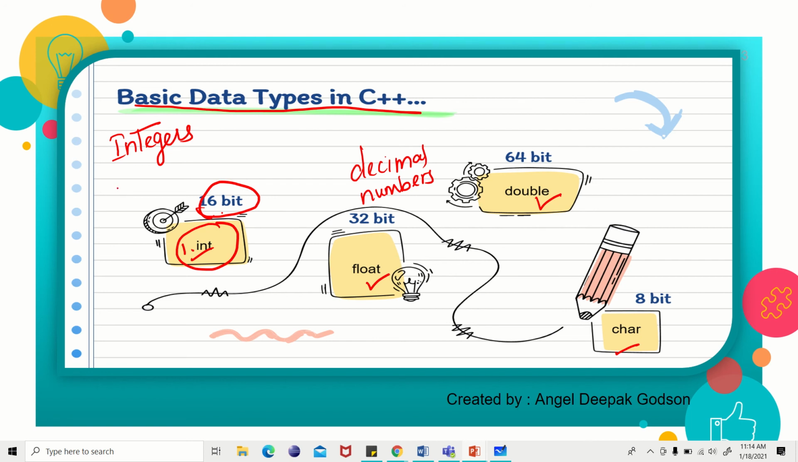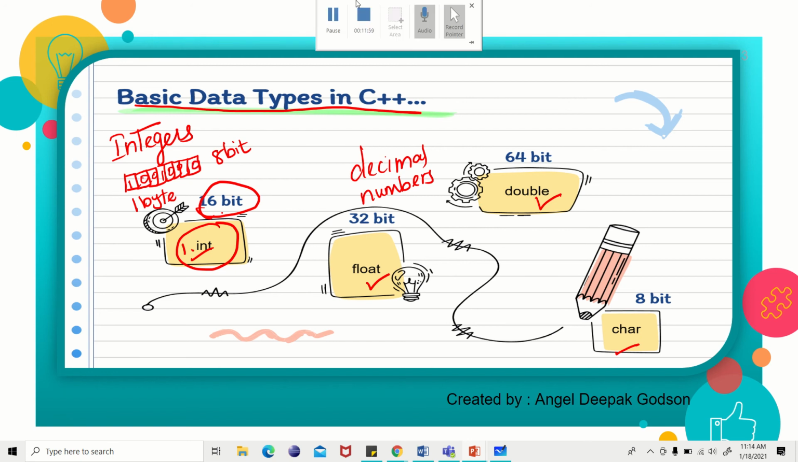Okay, you know what is a bit? This is one bit. So 1, 2, 3, 4, 5, 6, 7, 8. This is 8-bit. That is, 8-bit is called one byte. So how will the values be stored? 1 0 0 1 0 0. It will be stored as binary numbers.